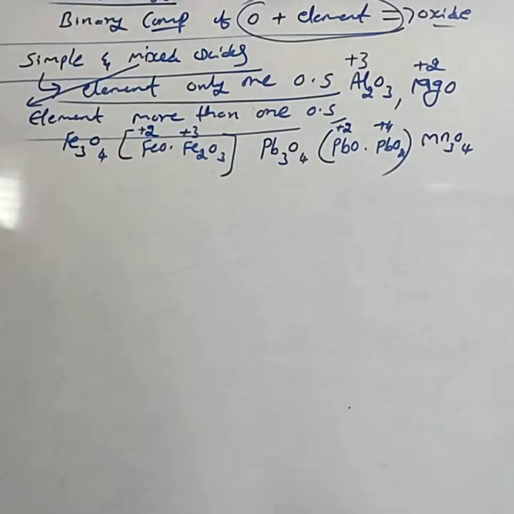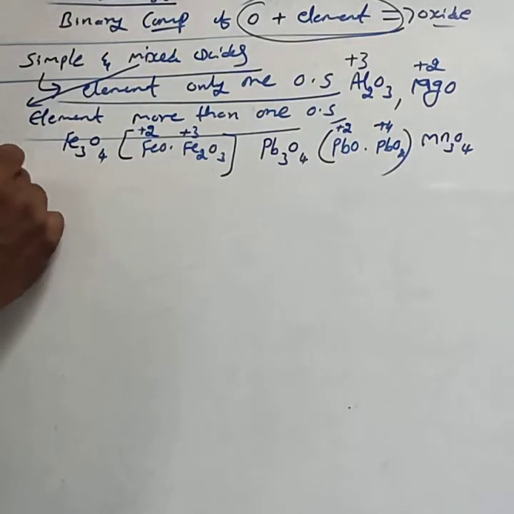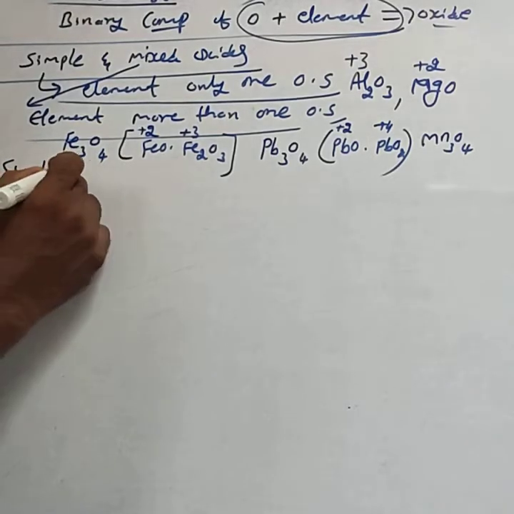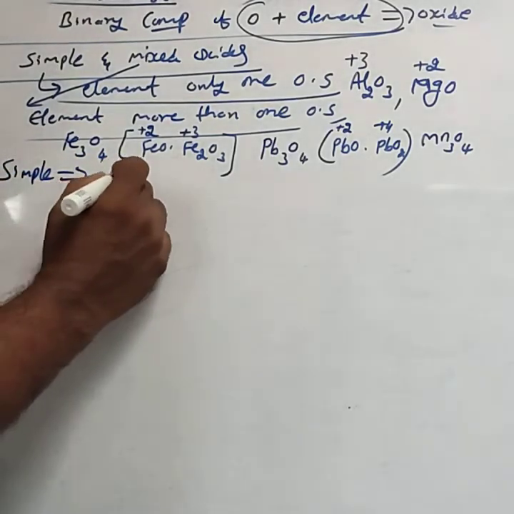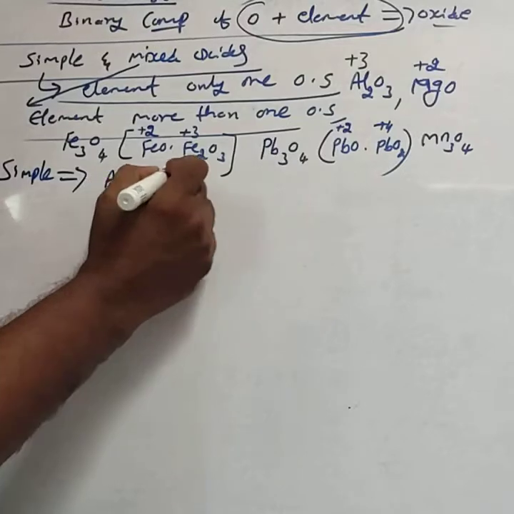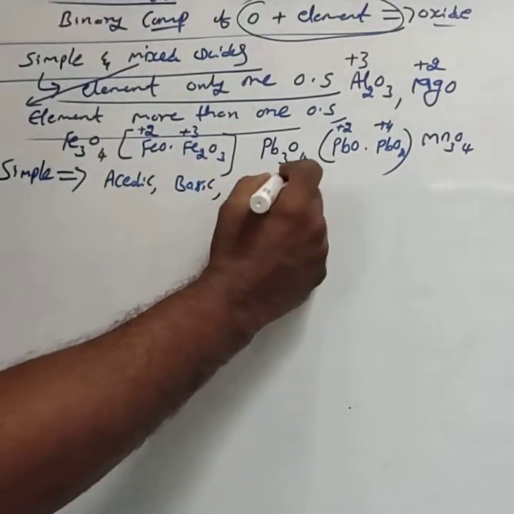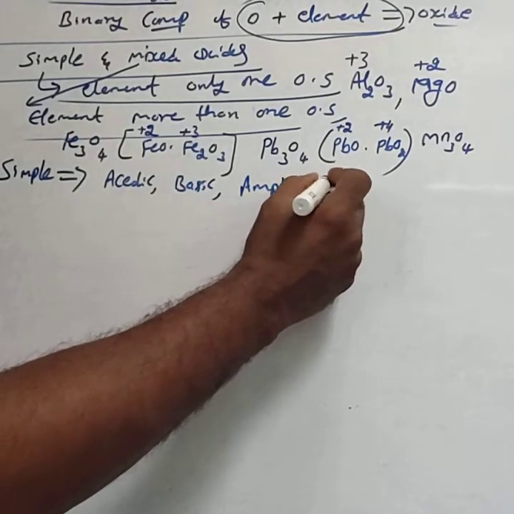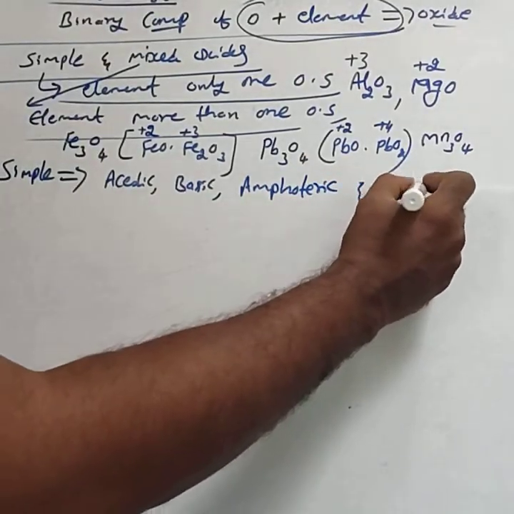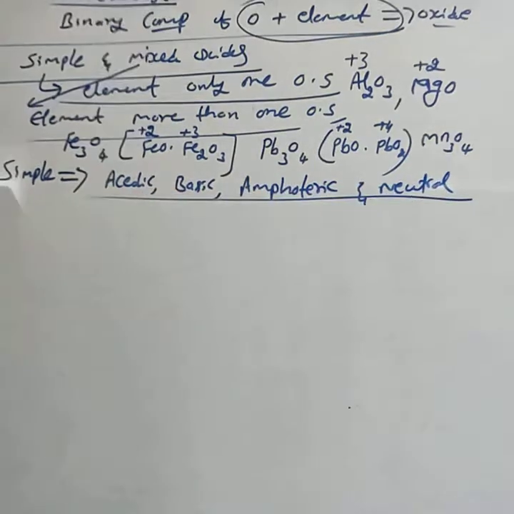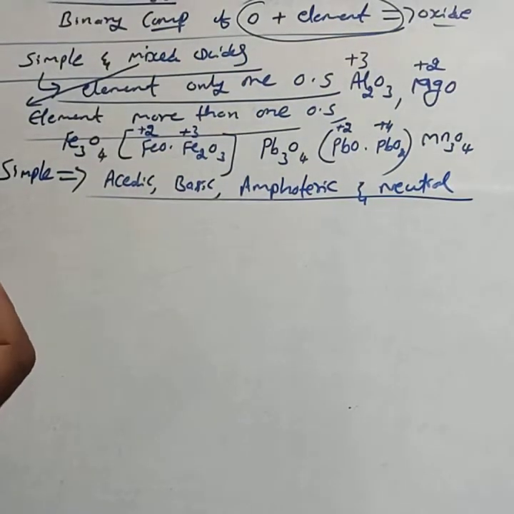Then, simple oxides can be further classified into acidic oxides, basic oxides, amphoteric oxides, and neutral oxides. Simple oxides may be acidic, basic, amphoteric or neutral oxides.